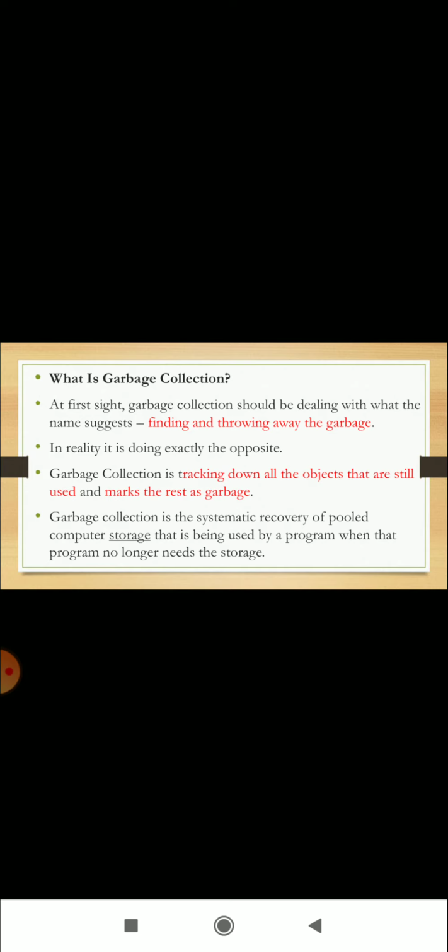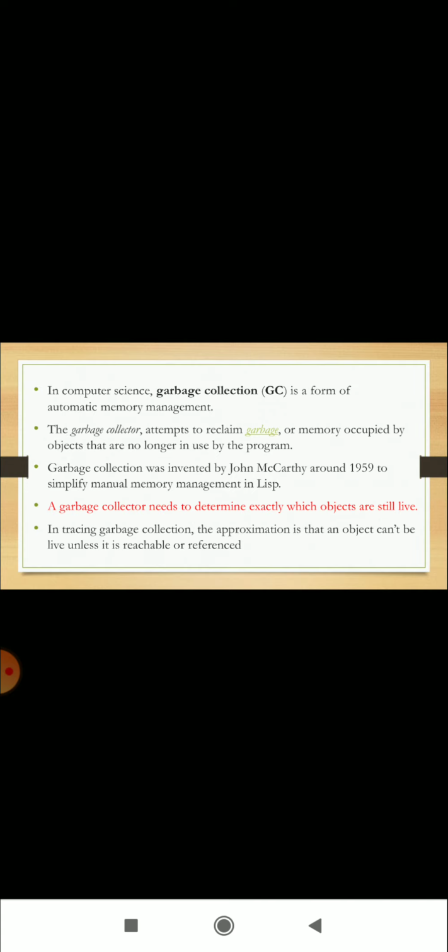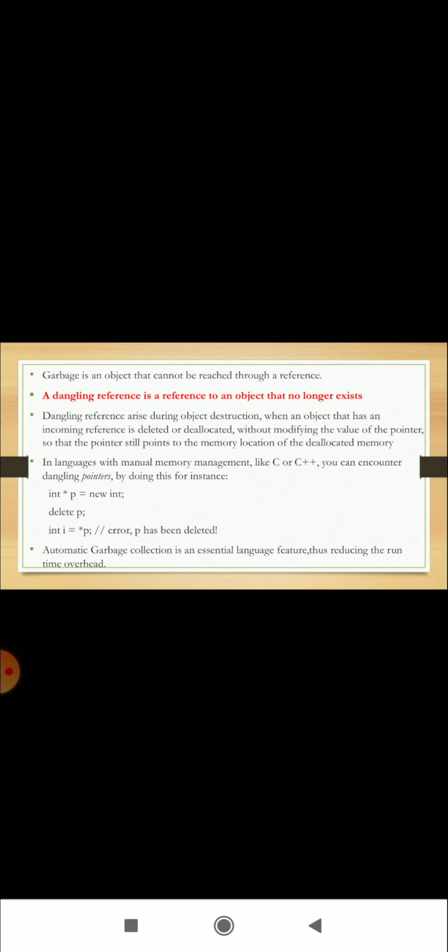Garbage collection is the systematic recovery of pooled computer storage that is being used by a program when that program no longer needs the storage. In computer science, garbage collection is a form of automatic memory management. The garbage collector attempts to reclaim garbage, or memory occupied by objects that are no longer in use by the program.